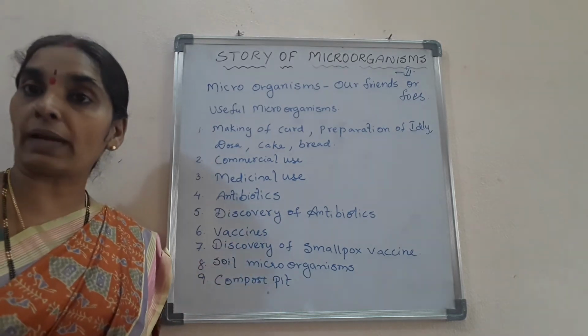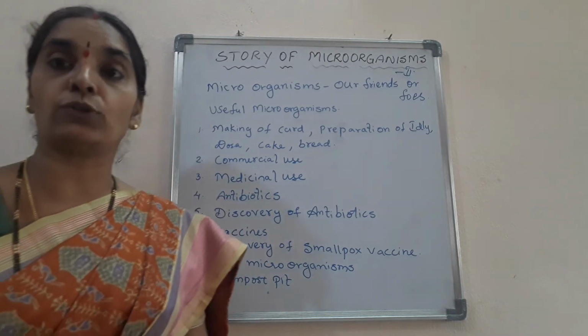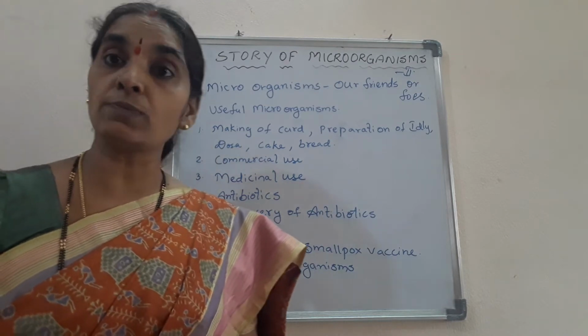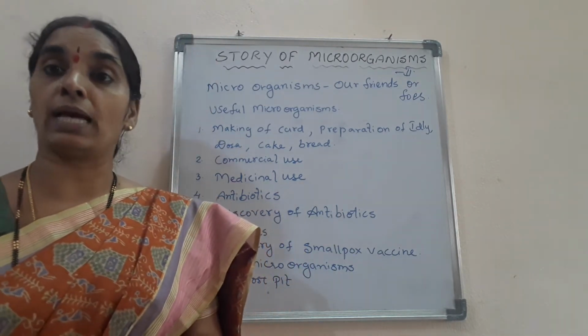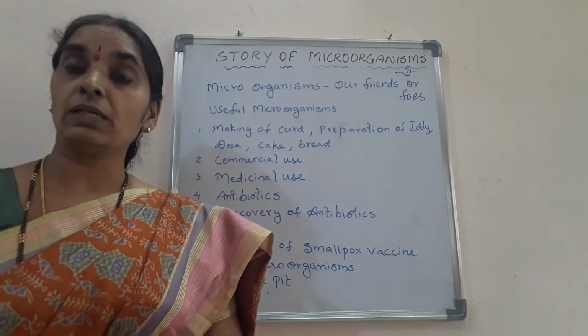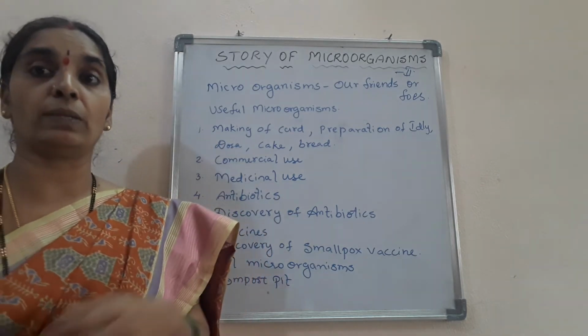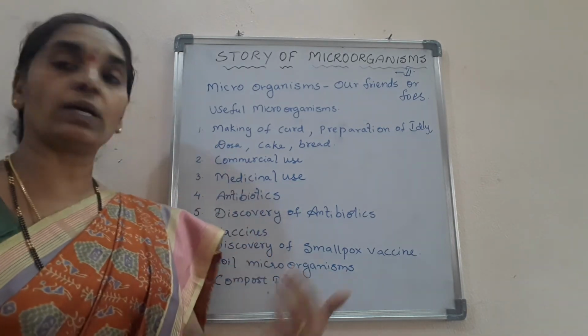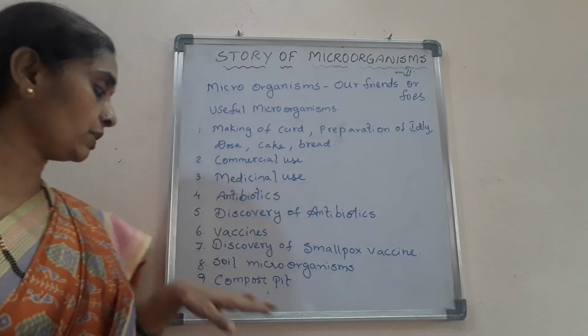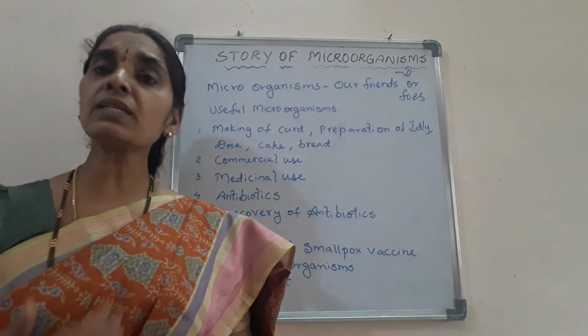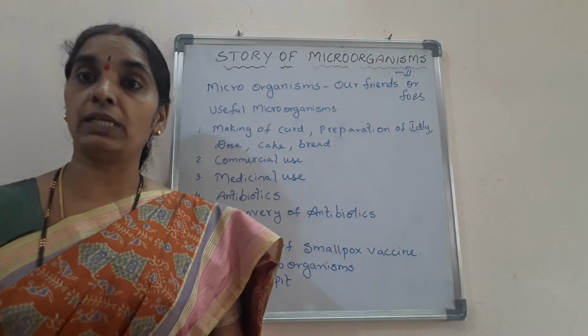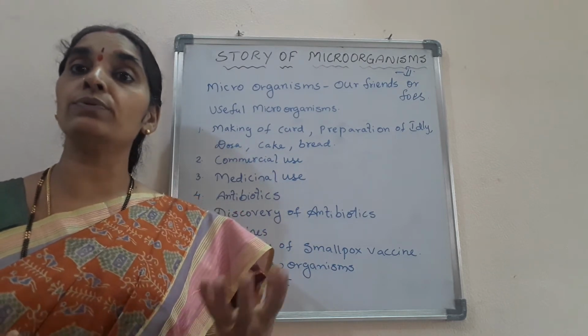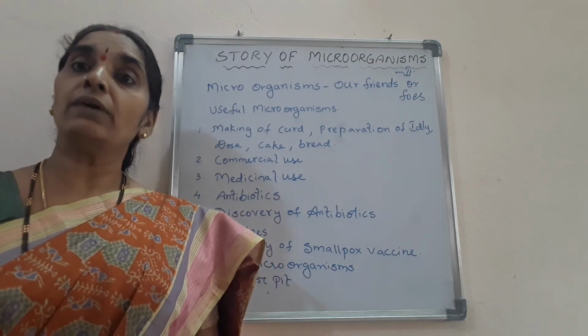Next, coming to soil microorganisms, how they are helpful for the farmer. Microorganisms are friends to the farmers, we say. How they are helpful, how they help to increase the fertility of the soil, everything will be dealt with in this point on soil microorganisms. Next, coming to the compost pit. This is also generally used to increase the fertility of the soil. So what is this? We are going to learn.